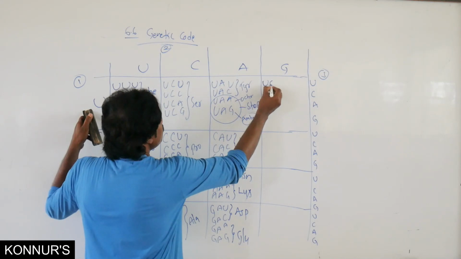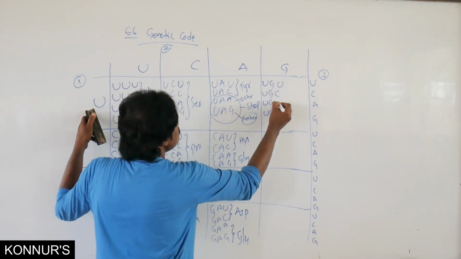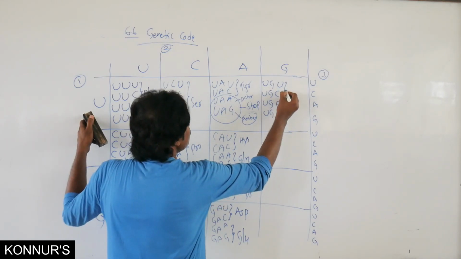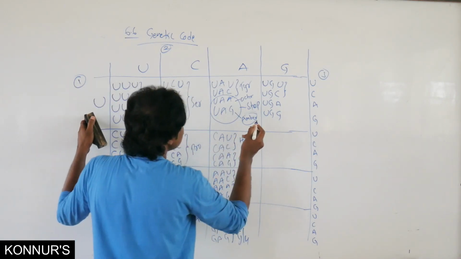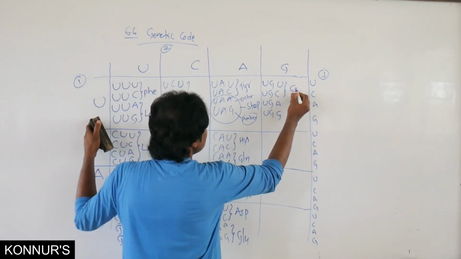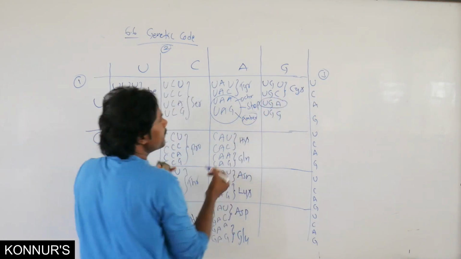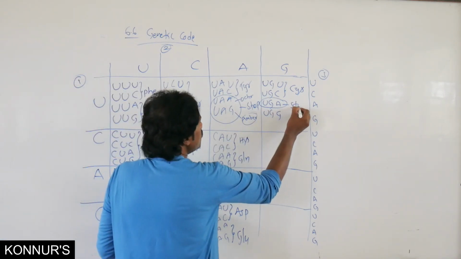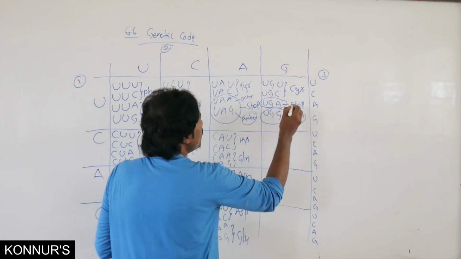Then UG with U, C, A, G: the first two represent cysteine, and UGA represents a stop codon. Then UGG is tryptophan.